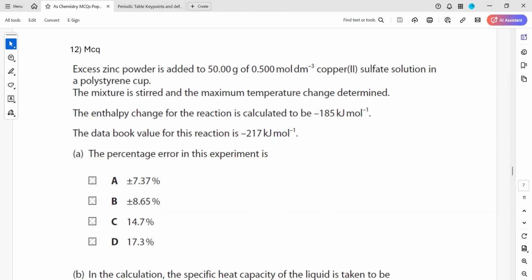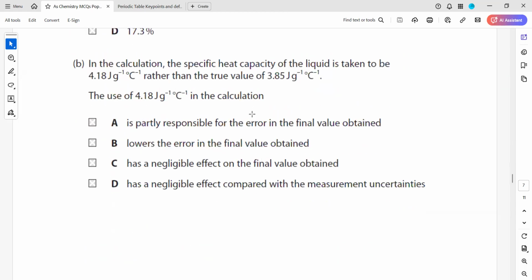So the question is, in this calculation, the specific heat capacity of a liquid is taken to be 4.18 rather than 3.85. What will the use of 4.18 in the calculation do? How will the difference decrease? Let's say we got a value of minus 185.